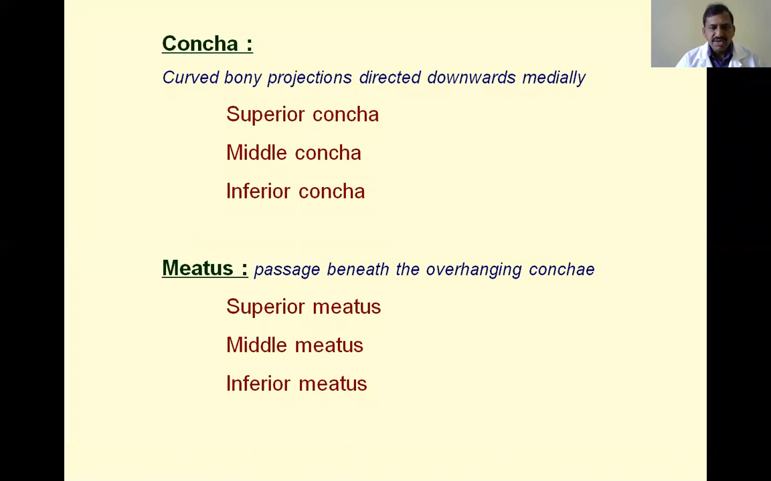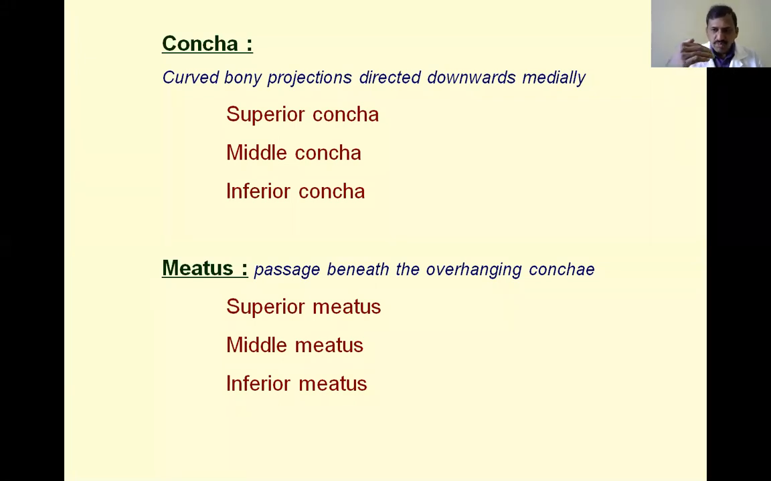And next, the lateral wall of the nose is divided into three parts, that is with the help of the bony projections. They are nothing but the concha, that is superior concha, middle concha, and inferior concha. The curved bony projections directed downwards and medially from the lateral wall of the nose. Usually there are three projections, superior, middle, and inferior nasal concha. Sometimes there will be a supreme concha also present, but usually there are three.